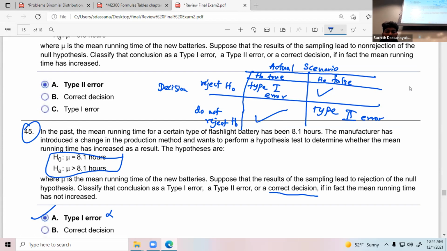In the past, mean running time for the flash battery has been 8.1 hours. The manufacturer changed the method and wanted to perform a hypothesis test on whether the mean running time has increased as a result. There is a claim. Based on the results, they reject the null hypothesis, which means simply reject H naught.